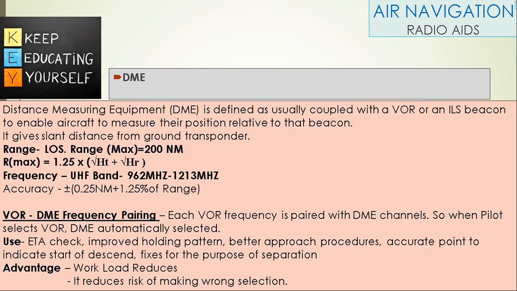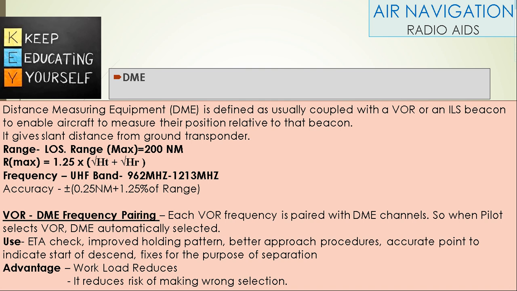Distance measuring equipment is usually coupled with a VOR or an ILS beacon to enable aircraft to measure their position relative to that beacon. It gives slant distance from the ground transponder. Range depends upon line of sight. Maximum range is 200 nautical miles. Range maximum formula: 1.25 times the square root of ht plus the square root of hr.